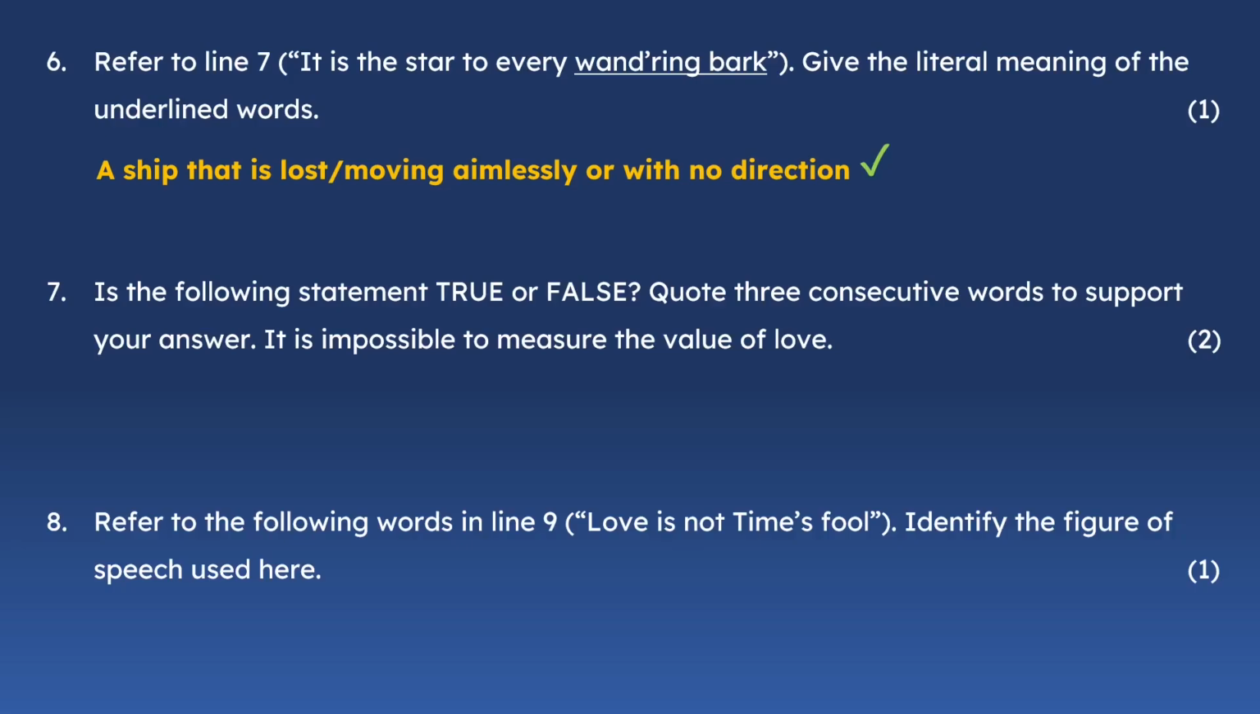is, you have to quote, which means use inverted commas to support your answer. And the word consecutive here means that they follow after one another. They follow directly after one another. So you have to use three words that are right next to each other to support your answer. So you have to do both to get the full 2 marks. So the answer is true. So you get a mark for that. And then you have to quote three words in inverted commas because it says quote, whose worth's unknown.